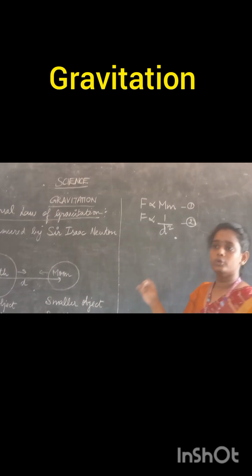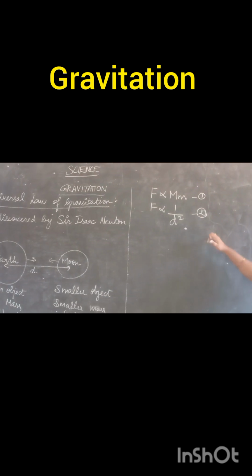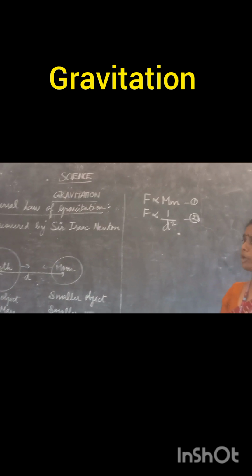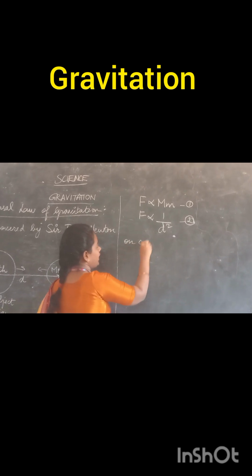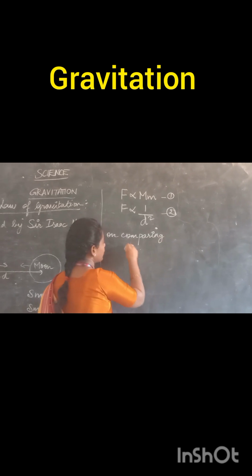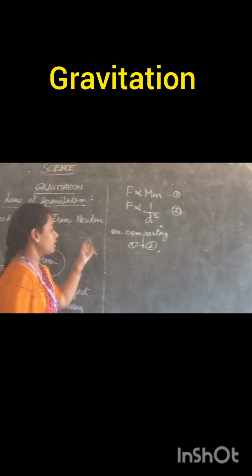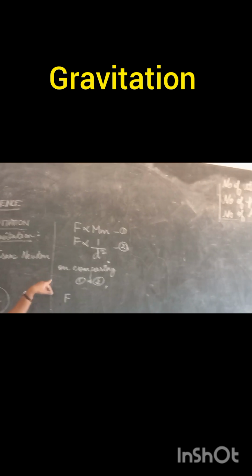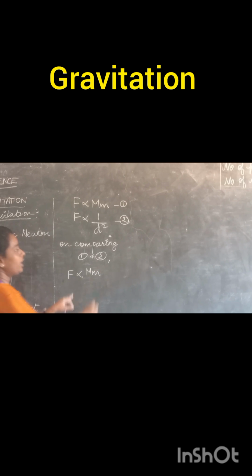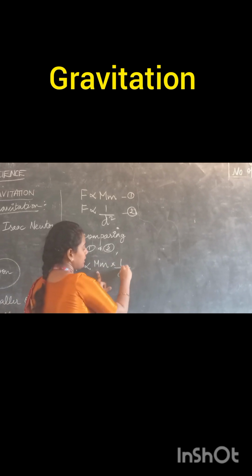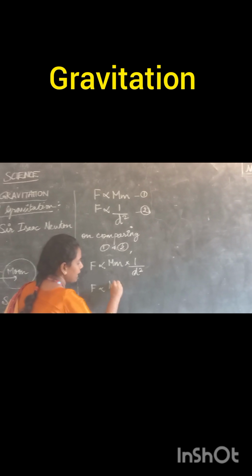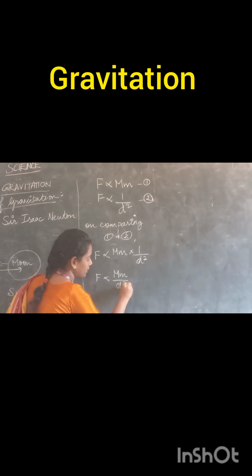Okay, now I am going to compare both 1 and 2, because both have gravitational force. On comparing equation 1 and 2, first we take the gravitational force, F is directly proportional to capital M into small m into 1 by d square. Now if I multiply this, what will you get? Capital M small m by d square.